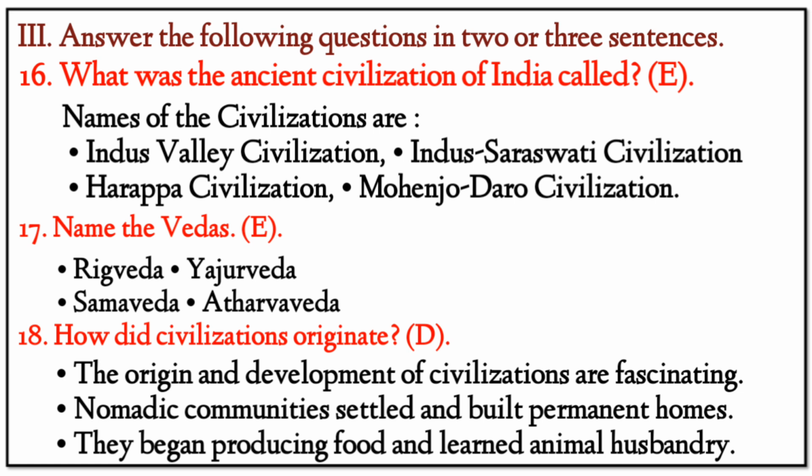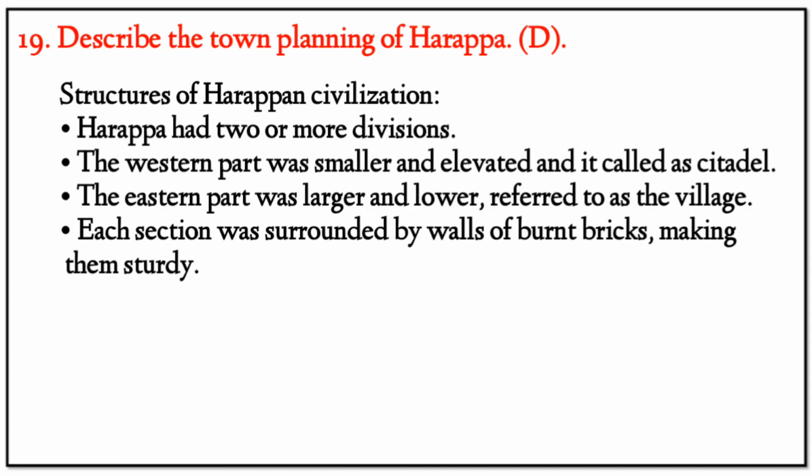Next, 18. How did civilizations originate? Our answer: the origin and development of civilizations are fascinating. Nomadic communities settled and built permanent homes. They began producing food and learned animal husbandry. Next, 19. Describe the town planning of Harappa.